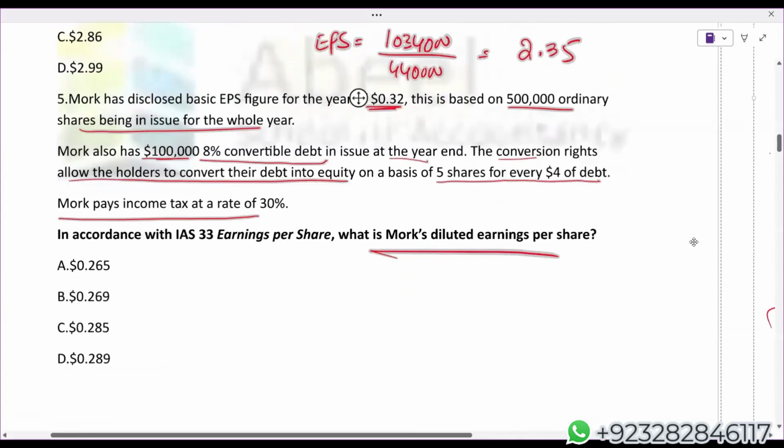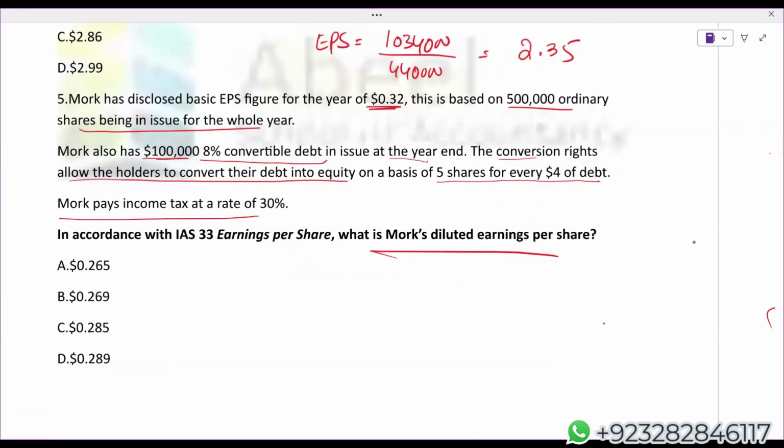Mark has $100,000, 8% convertible debt in issue at the year end. Now, student, listen to me carefully. Mark also has $100,000, 8% convertible debt in issue.